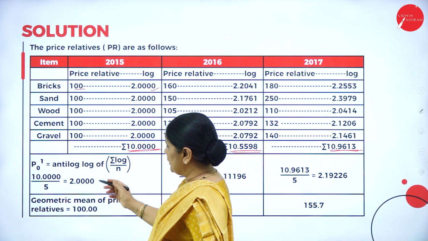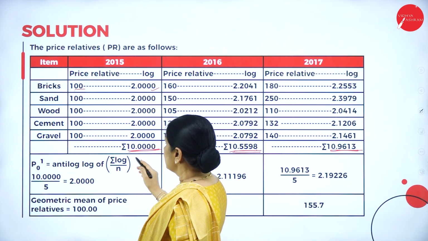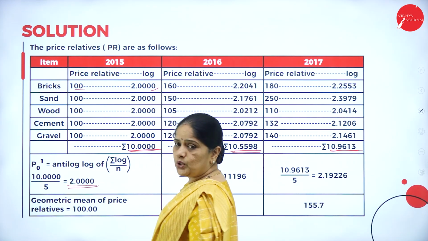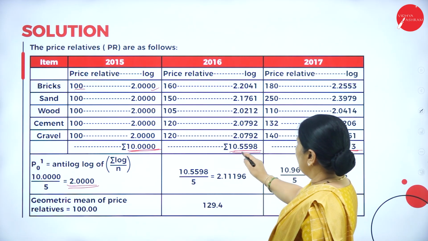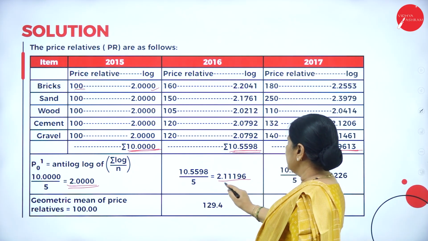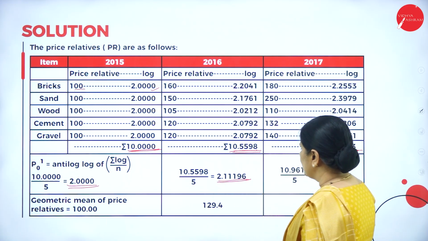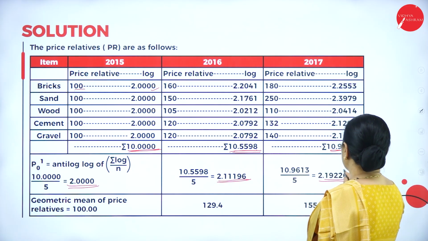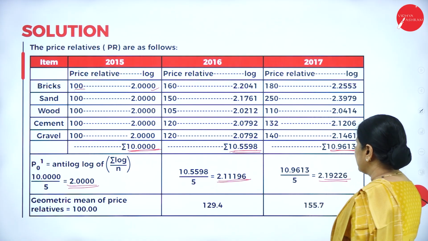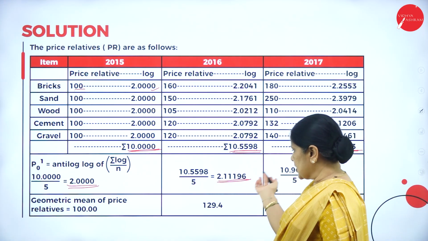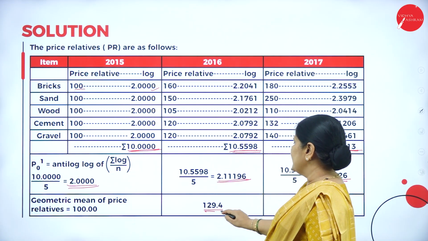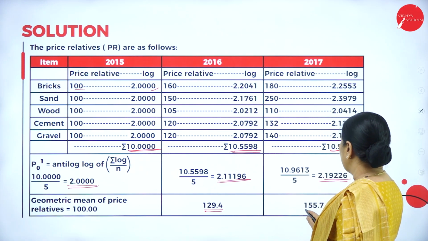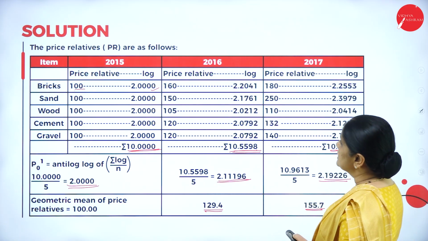Now we have to find out the geometric mean of this. So that is summation log divided by n, 10 divided by 5, that comes up to 2. Here also 10.5598 divided by 5. So the geometric mean comes up to 2.1196, and next one is 10.9613 divided by 5, 2.1923. So when we convert it into the log value, we take the antilog of this. So I get the price relative as 129 and 155.7.